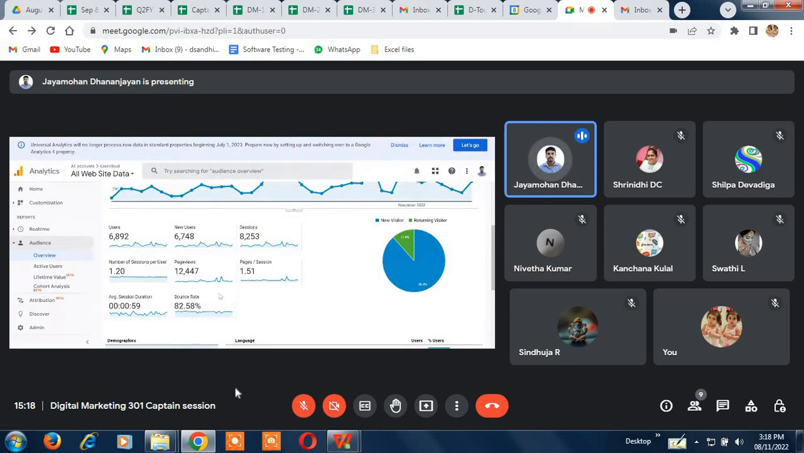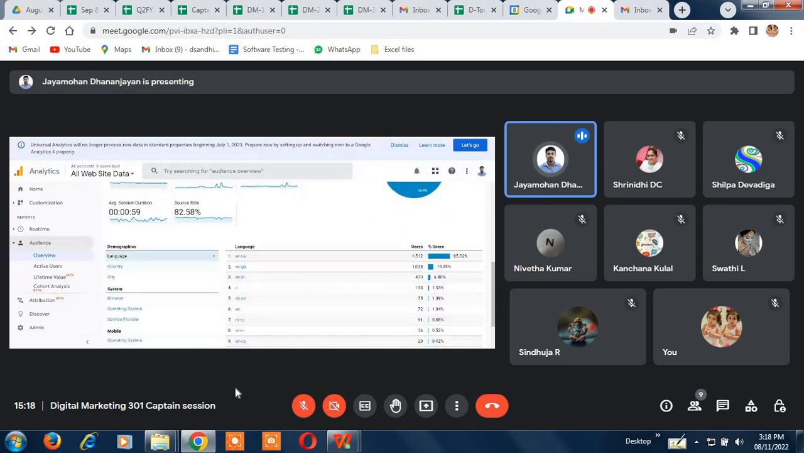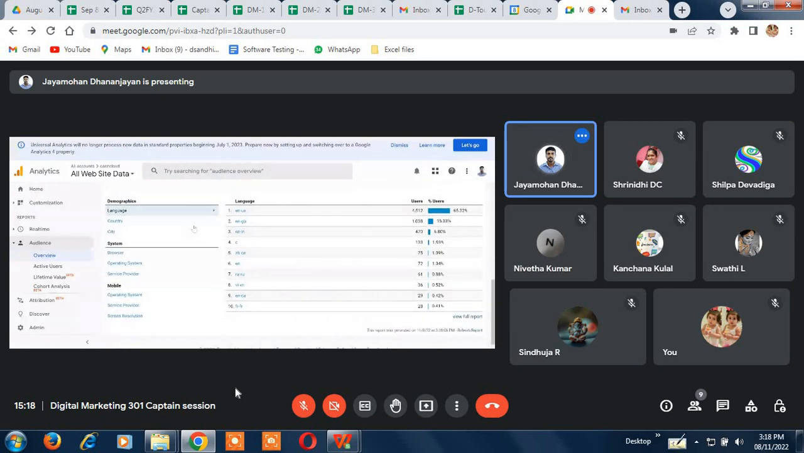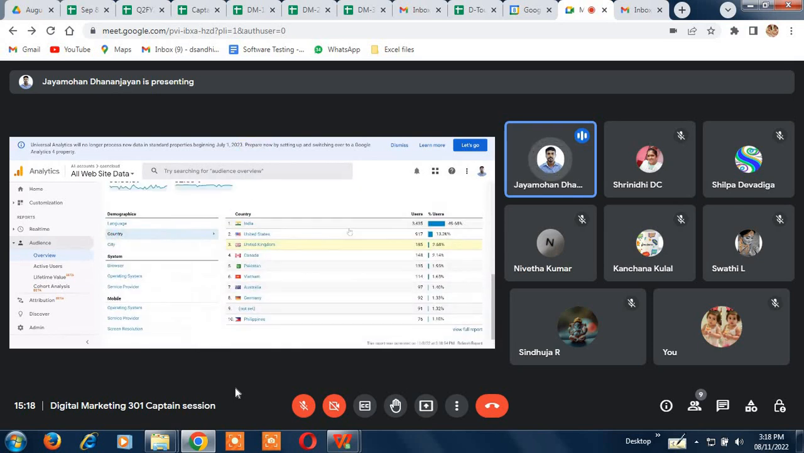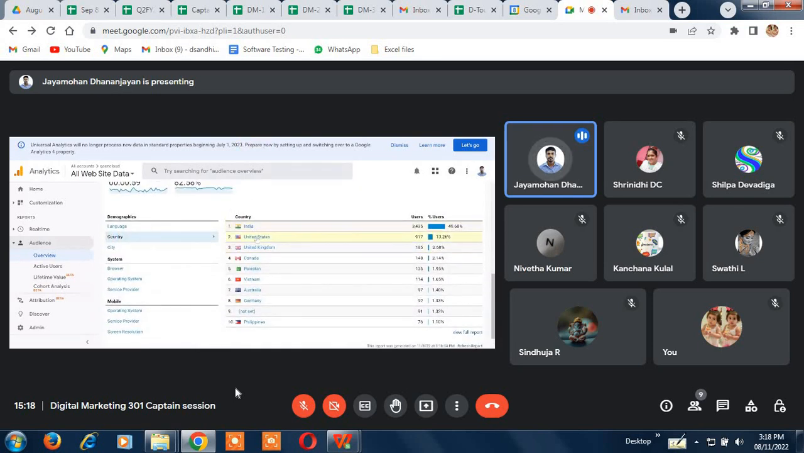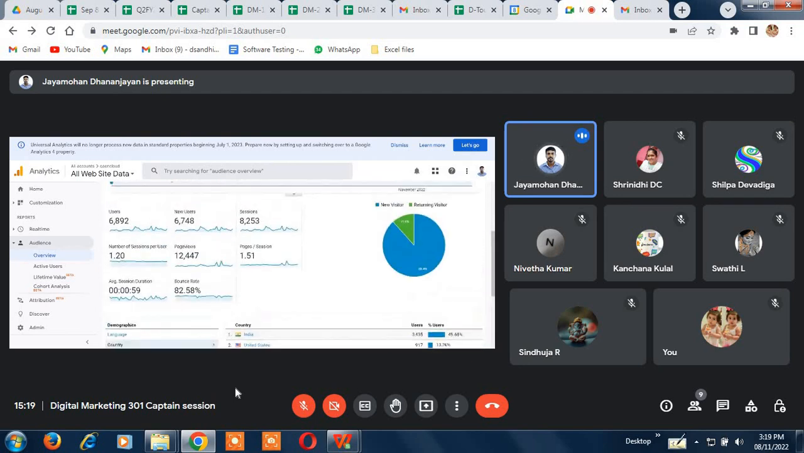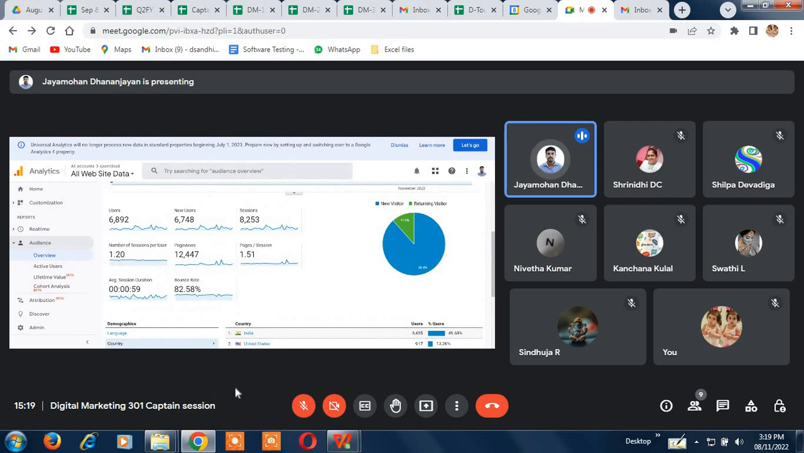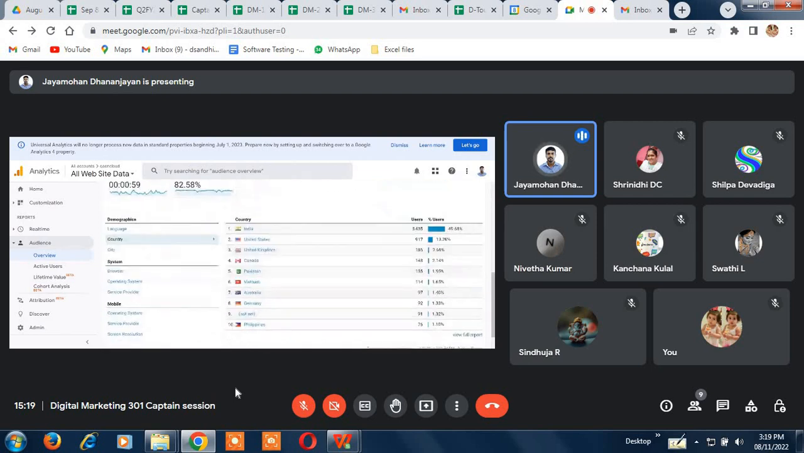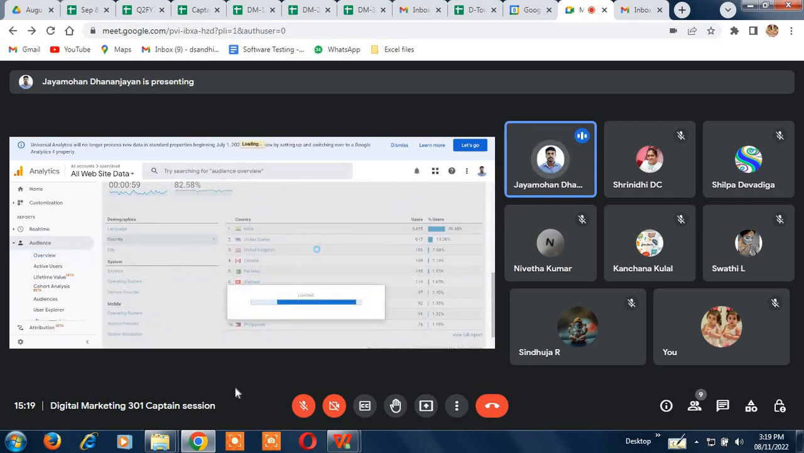Pages per session, bounce rate, session duration, these things I think you might already know. And if you come down here, it will also show you the demographics. If you click this, where are we getting the users from? India, US, United Kingdom, Canada. How much percentage are we getting? It's a breakdown of the number that you're looking at. If you add up these numbers, you will get the same total.